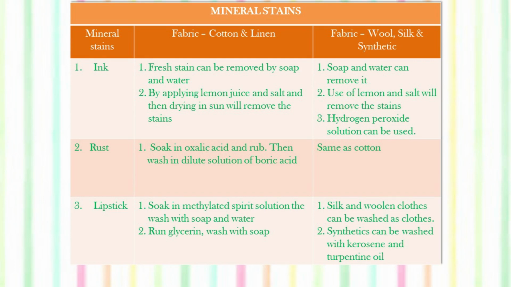Then if we have rust stain, soak the stained area in oxalic acid and after some time rub it, and then wash it in dilute solution of boric acid. Then the stain of rust will get removed. Now for wool and silk fabrics also the same method has to be applied.